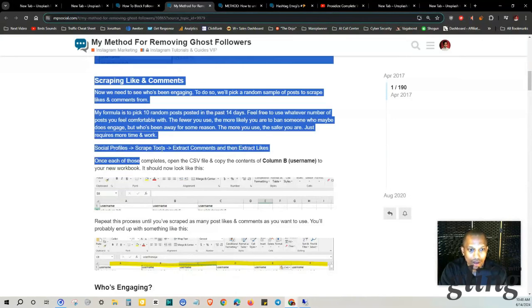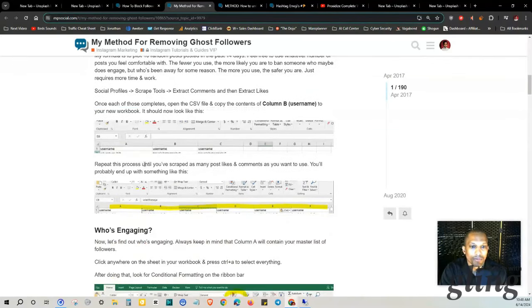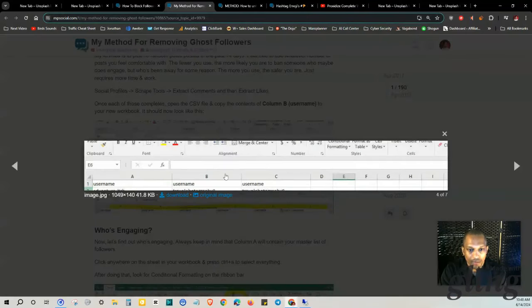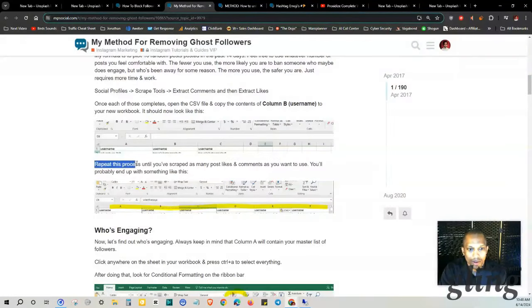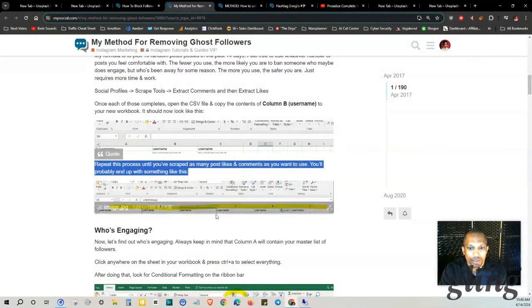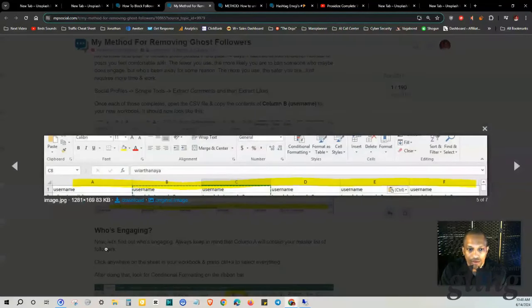So social profiles, scrape tools, extract comments, and then extract the likes. Once each of those completes, open the CSV file and copy the contents of column B, username, to your new workbook. It should now look like this. So you've got column B and column C. Repeat this process until you scrape as many post likes and comments as you want to use. You'll probably end up with something like this. So he's got the whole thing filled out at this point.